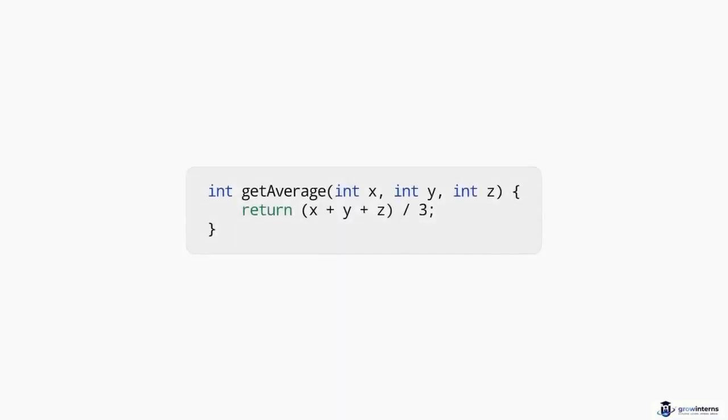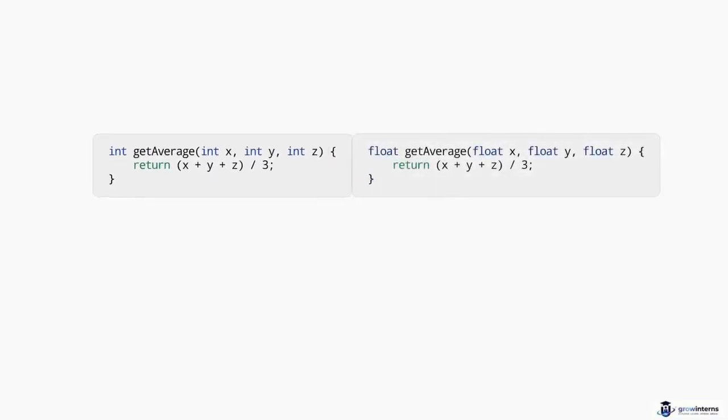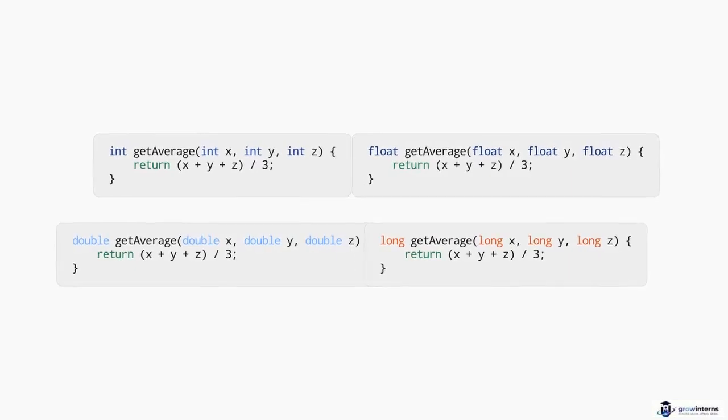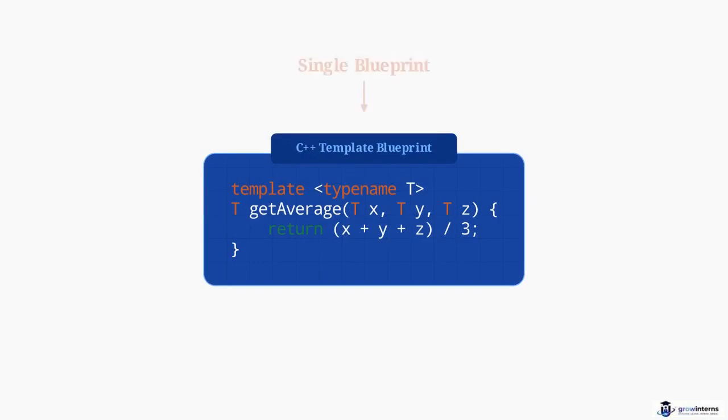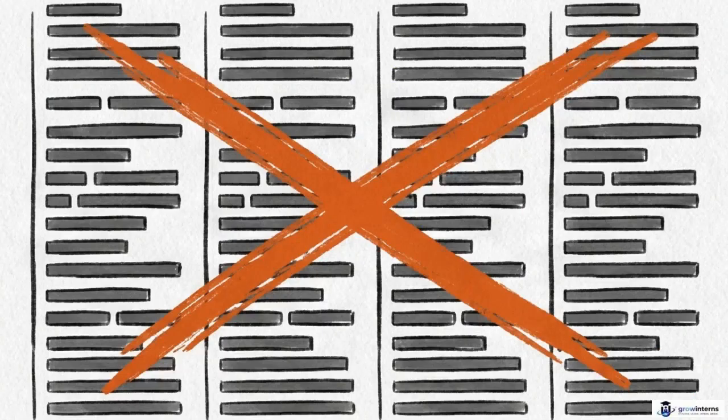Say you write a function to average integers, but immediately need identical logic for floats, doubles, and longs. Function overloading, copying code and swapping data types, scales poorly and introduces massive bloat. We must condense these into a single blueprint. To resolve that bloat, we have to shift our approach.